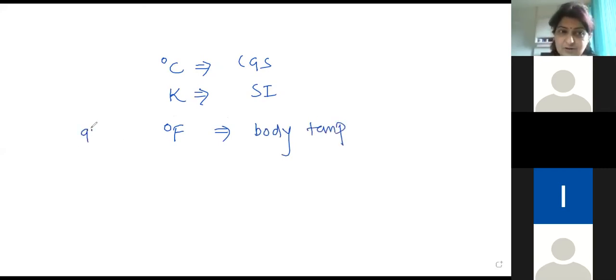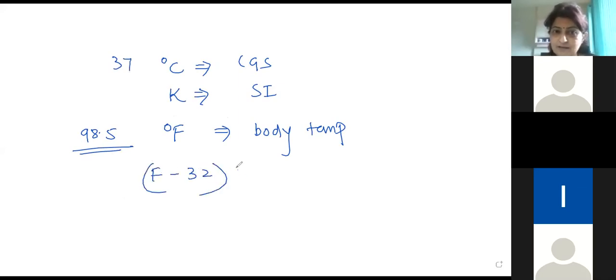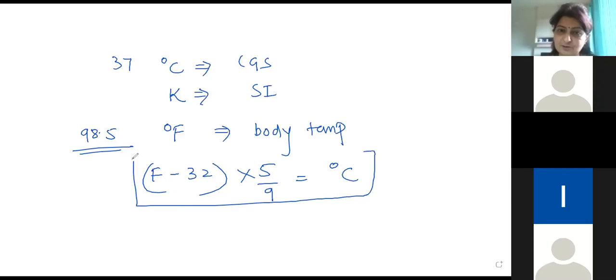98.5 degree Fahrenheit is roughly equal to 37 degree Celsius. So (F minus 32) multiplied by 5 upon 9 is equal to degree Celsius. This is a conversion factor which you have learned at school level. So what is the changeover for the Celsius?